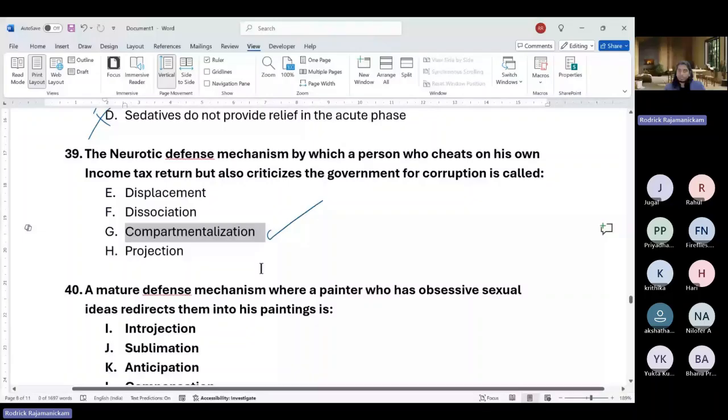So this is not a defense mechanism given by Freud or, let's say, Anna Freud. You'll find these in the appendix sections of DSM-4, DSM-5, or even in Fish, if you can find. I'm not sure about Fish though, but APA has given another set of defense mechanisms for therapy. So you'll find it there. Okay. So it is not displacement because he's not displacing his anger onto someone. Definitely not dissociation. Seems very close to projection, but it is more of compartmentalization.